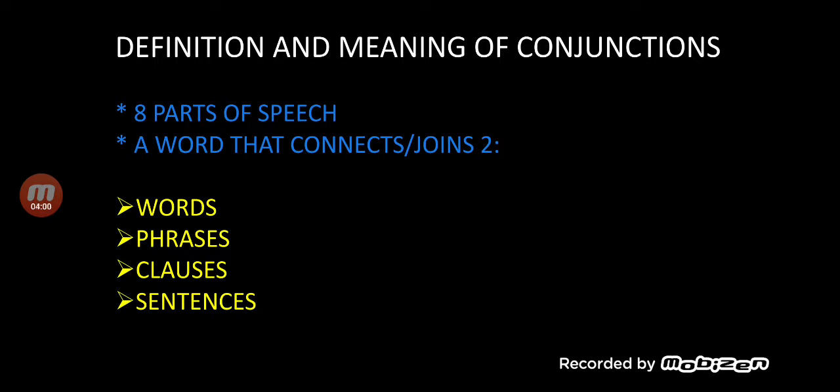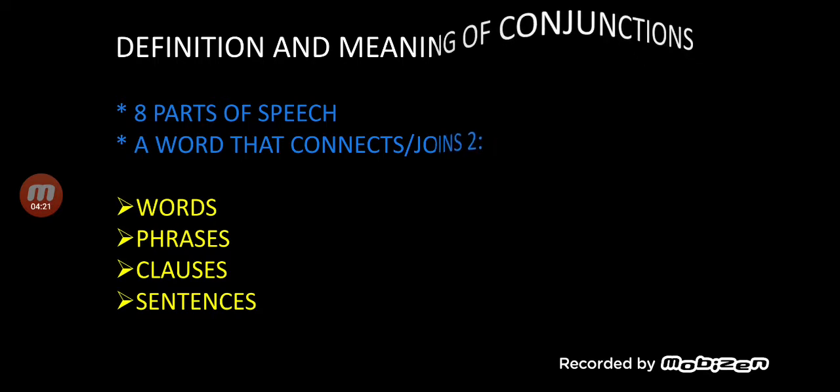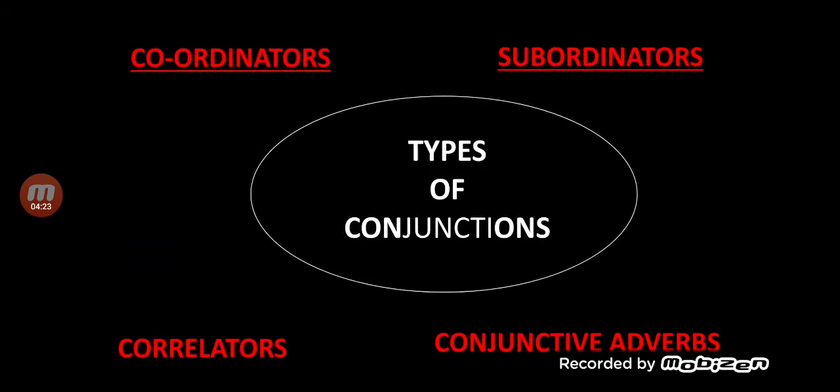I repeat, a conjunction or a connective is a word that connects or joins 2 or more words, 2 or more phrases, 2 clauses, 2 sentences. Along with this, let us now concentrate on the types of conjunctions.